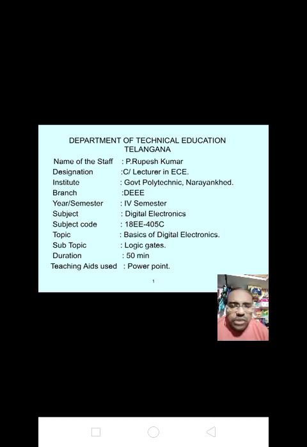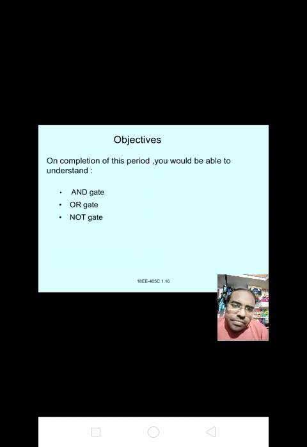Today we will learn about the logic gates. On completion of this period, you would be able to understand AND gate, OR gate and NOT gate.